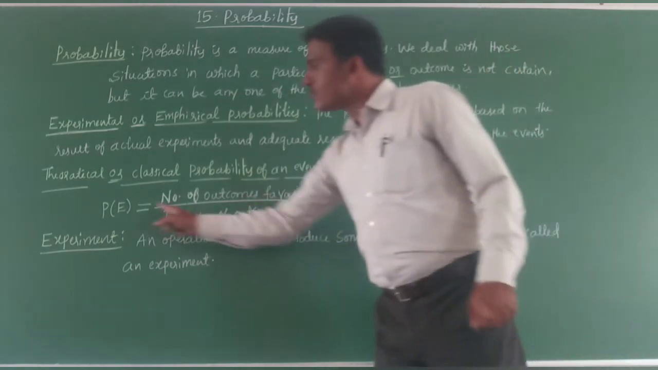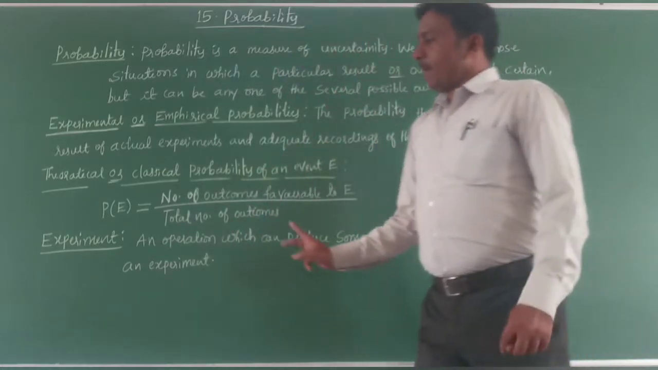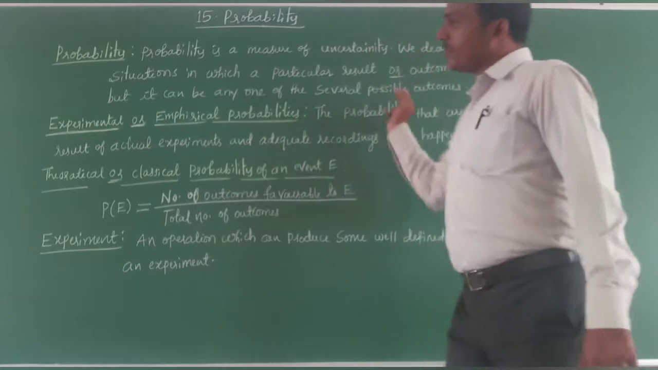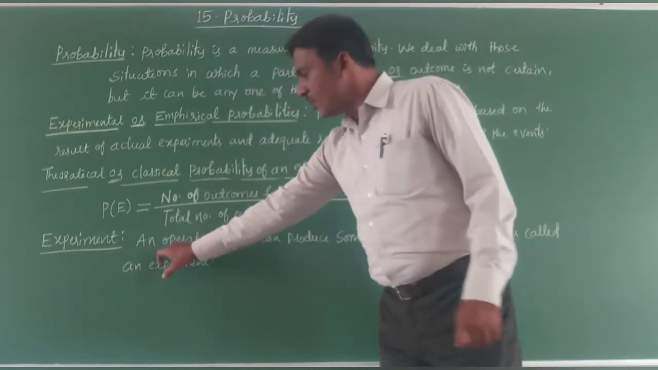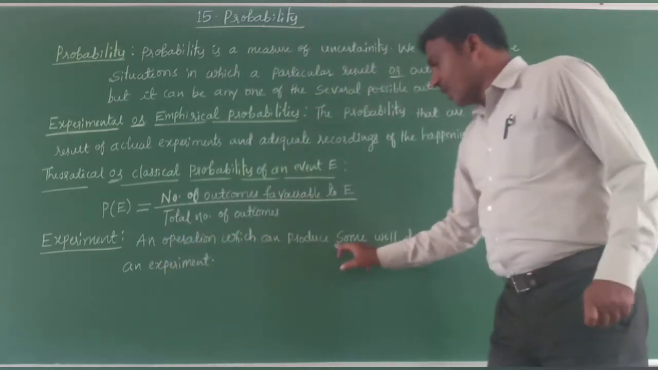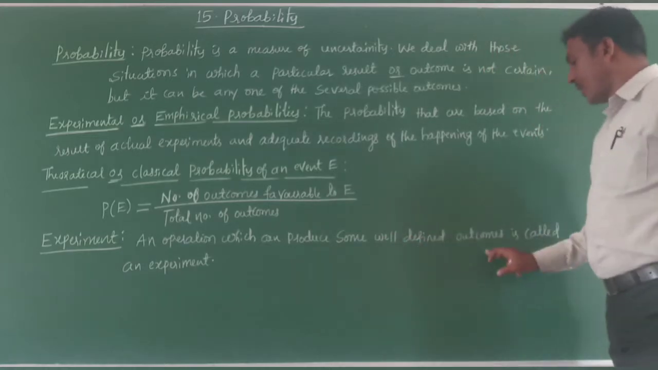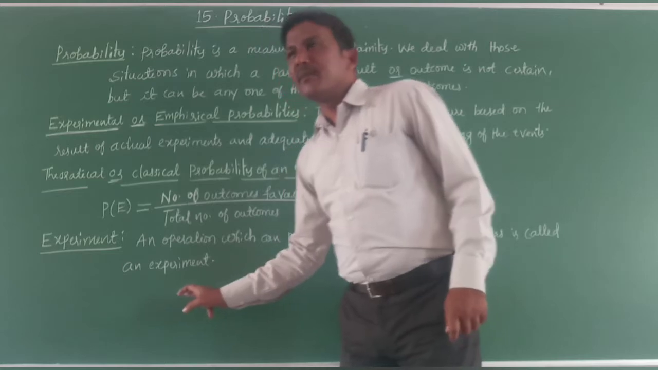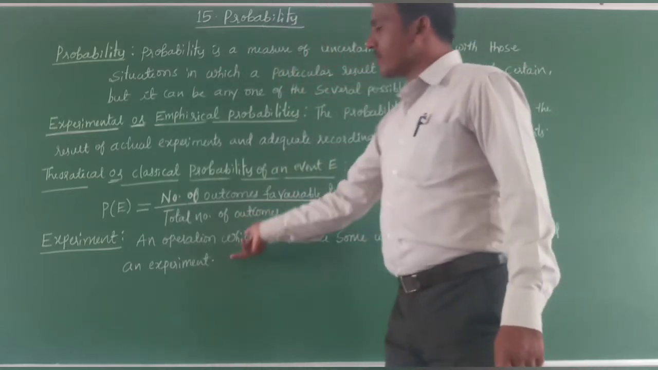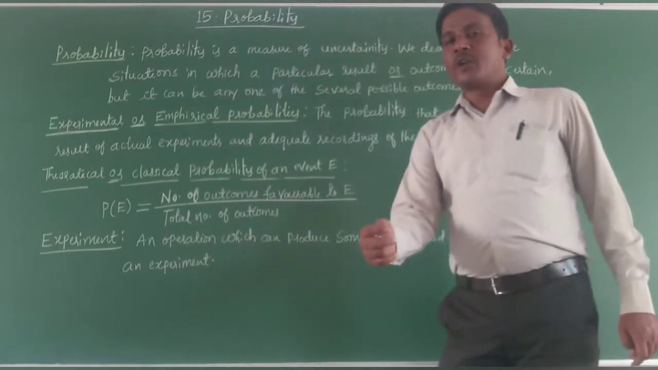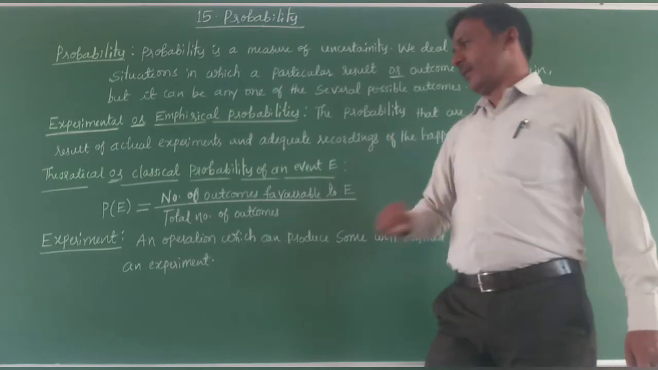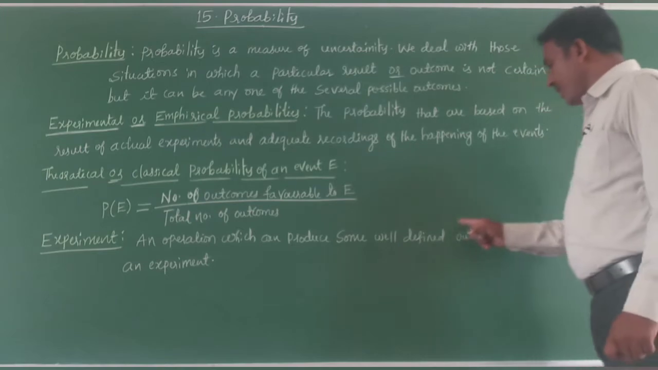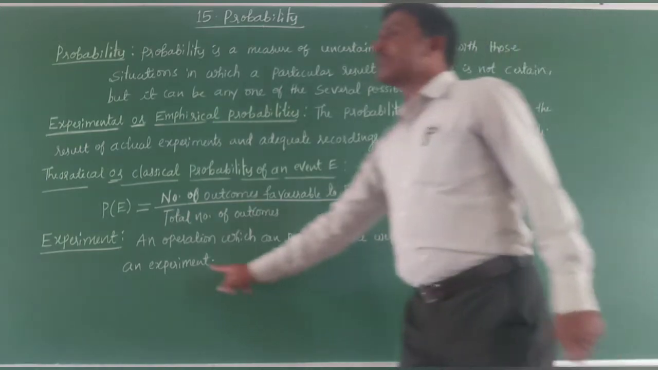You should remember, this is the most important thing. Next, some words are discussed here. Experiment. An operation which can produce some well-defined outcomes is called an experiment. If you toss a coin, that is one experiment.